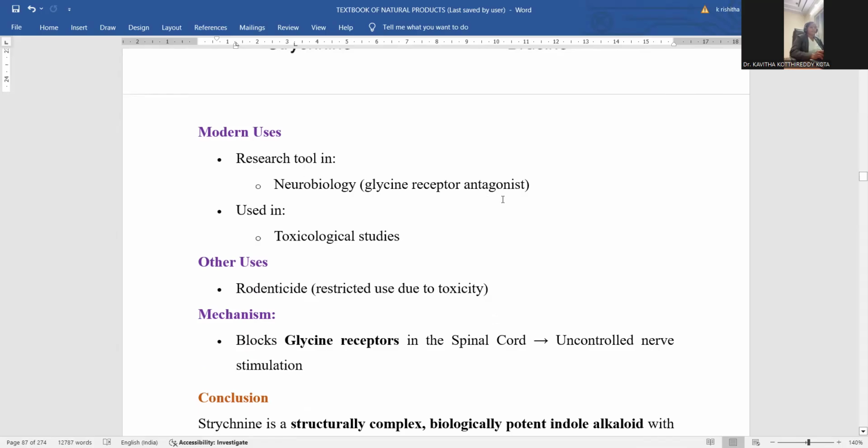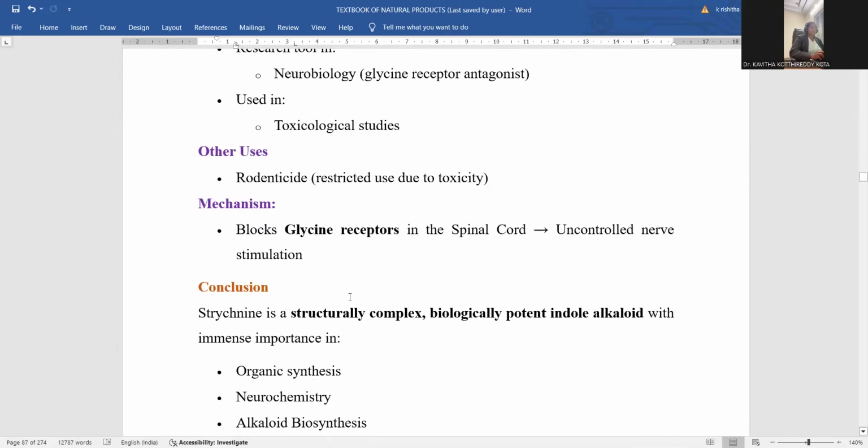pharmacophore, right? A glycine receptor antagonist. Glycine is a kind of amino acid, right? Antagonist means it suppresses the action of that glycine. So that is the way neurobiology operations are performed by this strychnine. It is also used in toxicological studies, for any kind of poisonous conditions, any kind of hazardous conditions. For the toxic studies you are performing, strychnine is an efficient tool.